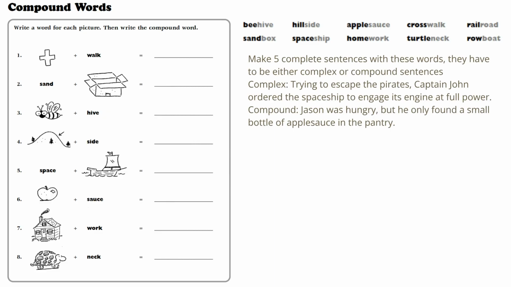Now, after you finish the compound words, your job is to make 5 complete sentences using some of these words. But here is the challenge. Your sentences should be either compound or complex. A compound sentence joins 2 complete ideas together. For example, Jason was hungry, but he only found a small bottle of applesauce in the pantry. A complex sentence has one main idea and one extra dependent part. For example, trying to escape the pirates, Captain John ordered the spaceship to go at full power.